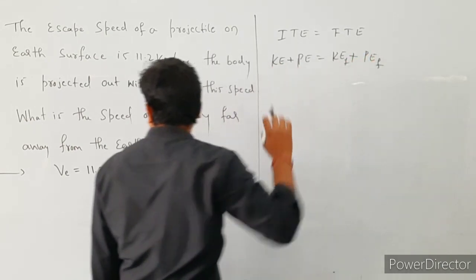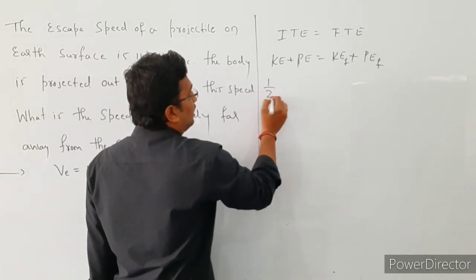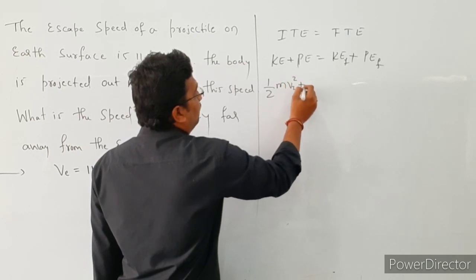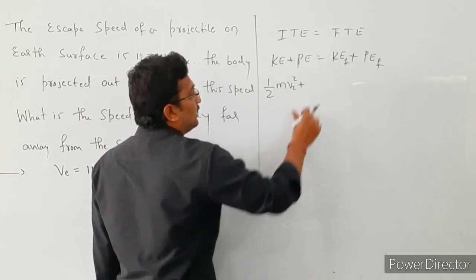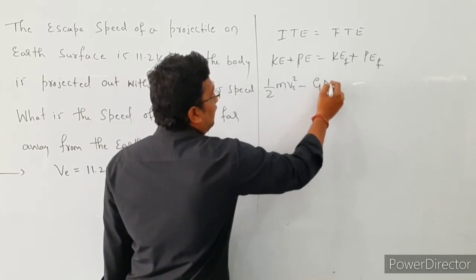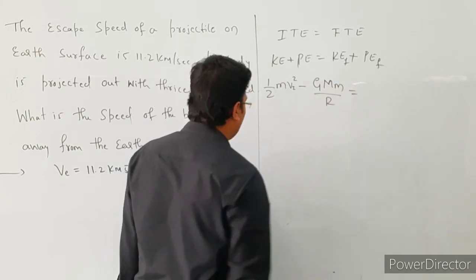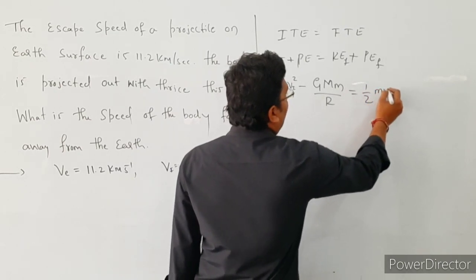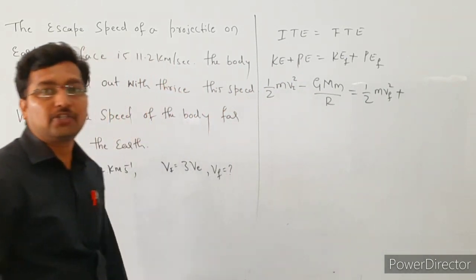Okay. So what is the initial kinetic energy expression here? That is initial kinetic energy, that is 1 by 2 m into v suffix i square plus here potential energy is minus G M m divided by r plus r. So here this is minus G capital M small m divided by r, that is equal to the final kinetic energy, that is 1 by 2 m into v suffix f square plus the final potential energy.